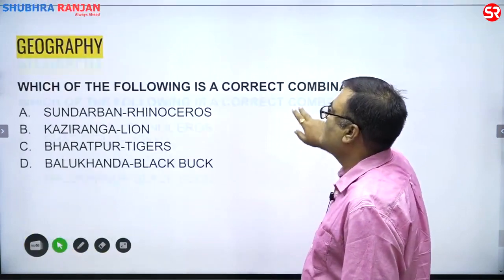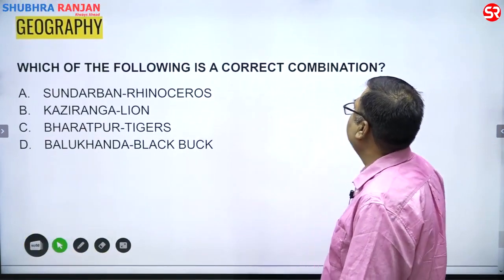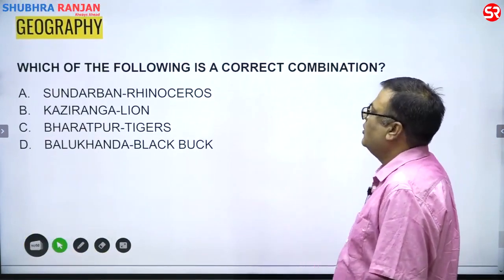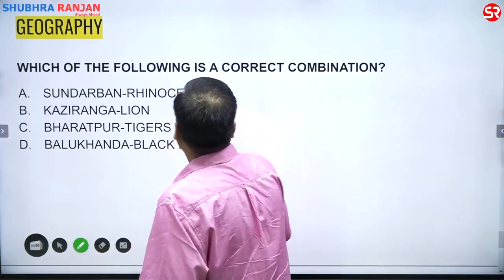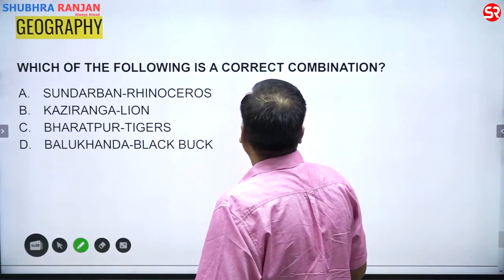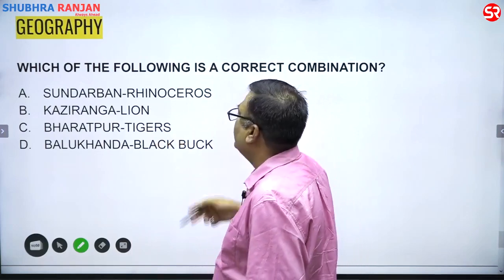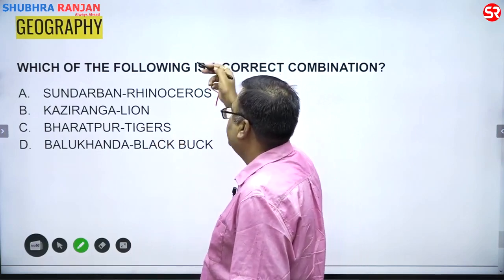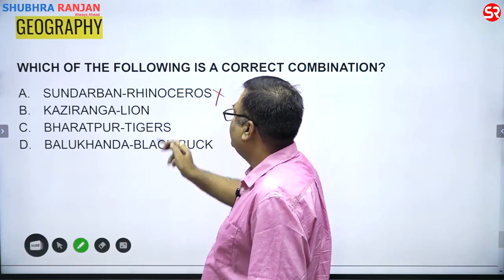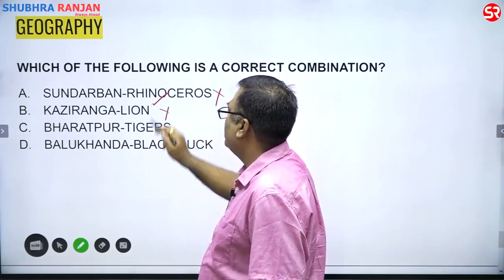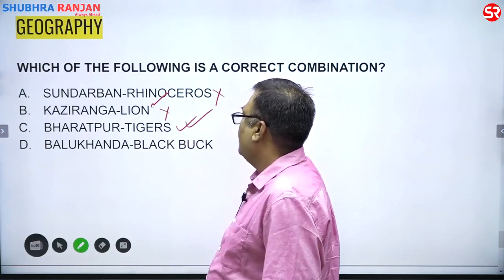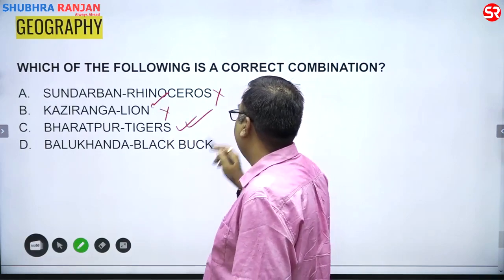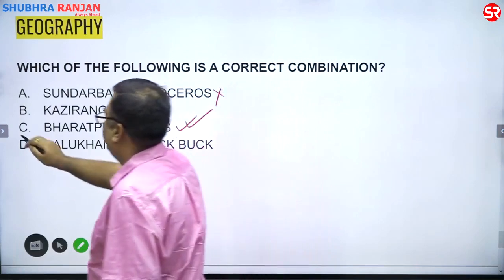And then, which of the following is a correct combination? Sundarban, rhinoceros. Okay, Sundarban rhinoceros is not correct. It is Kaziranga, Assam. Kaziranga lion, no, it is the rhinoceros. Bharatpur tiger, yes, it is correct. And Balukhanda black buck, no. Answer is C.